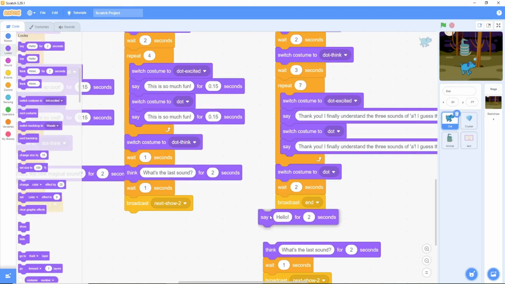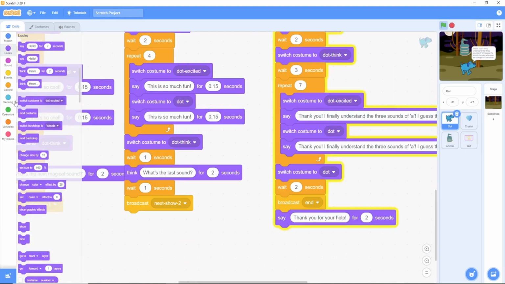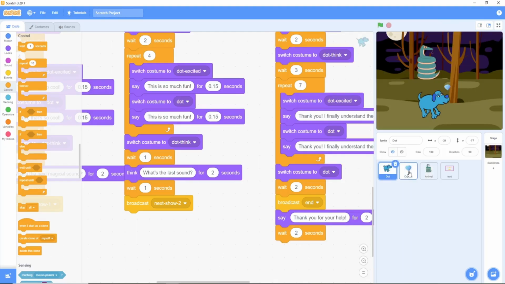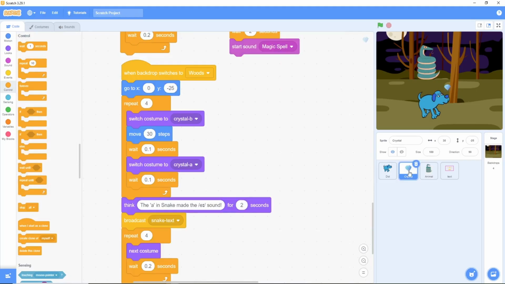Finally, a grateful Dot will say, "Thank you for your help," and broadcast end to end the story. The story's end. When the story is over, we need to make all of our characters go back to their starting places so our project is ready to play again.